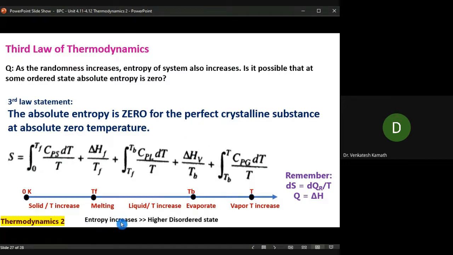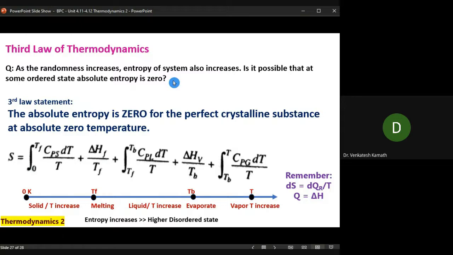So this is the keyword takeaway from all the laws of thermodynamics, very important. Listen to me, just one sentence. Energy of the universe remains constant, whereas entropy increases.